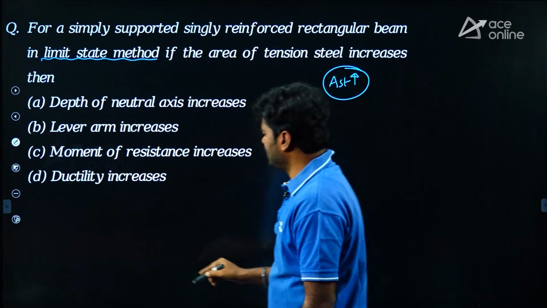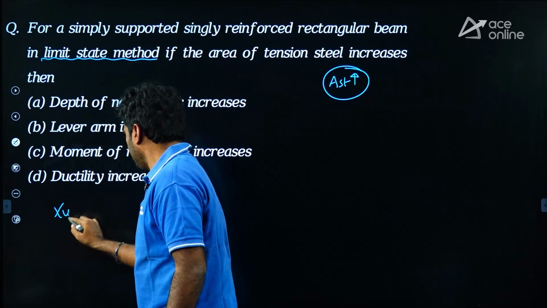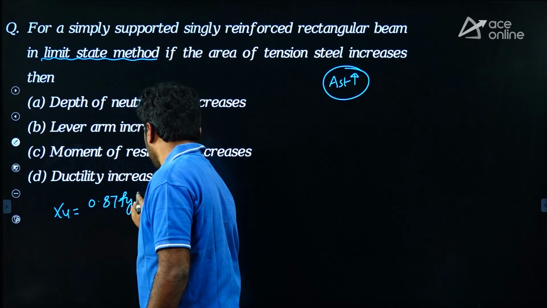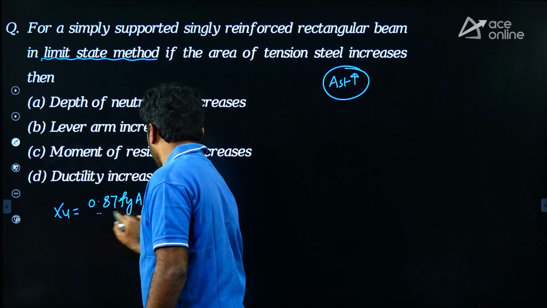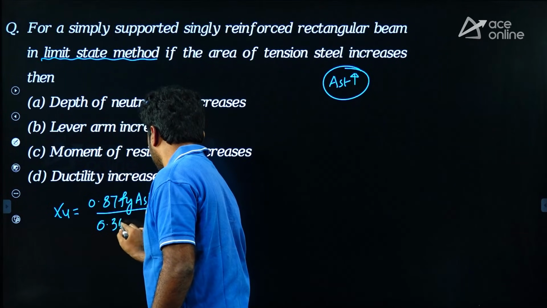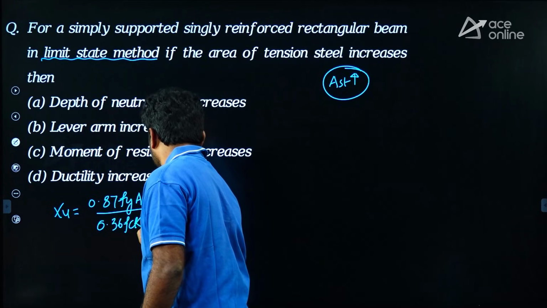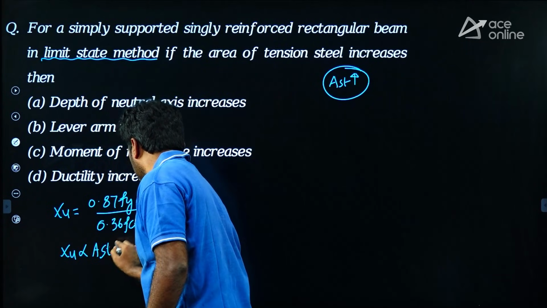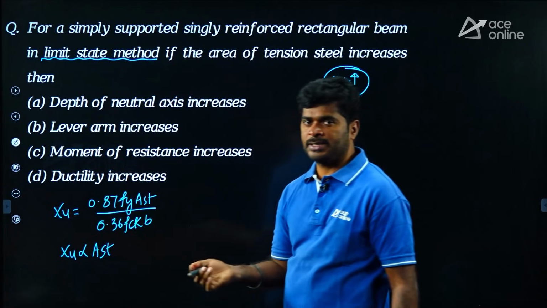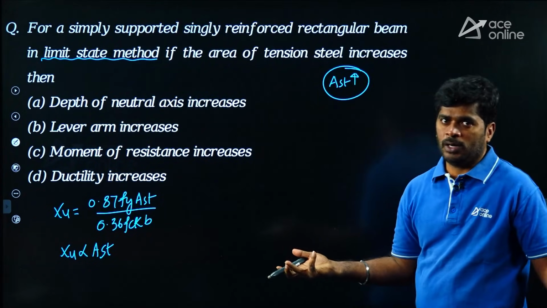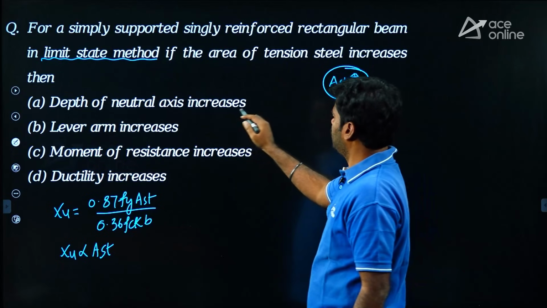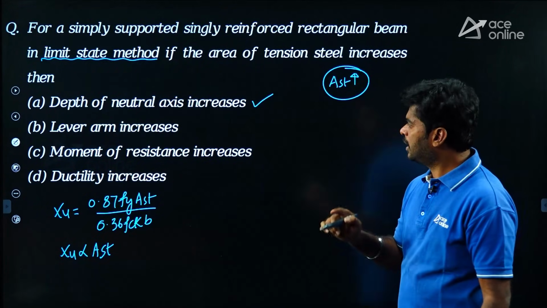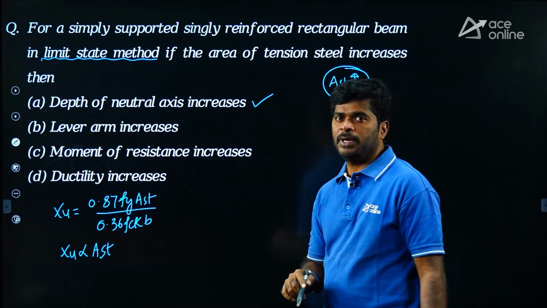Depth of neutral axis we can write down: XU equal to 0.87 Fy AST upon 0.36 FCK into B. Here XU and AST are directly proportional. When we increase AST, definitely XU value will also increase. So, depth of neutral axis increases. Option A is correct. Then coming to option B, lever arm increases.